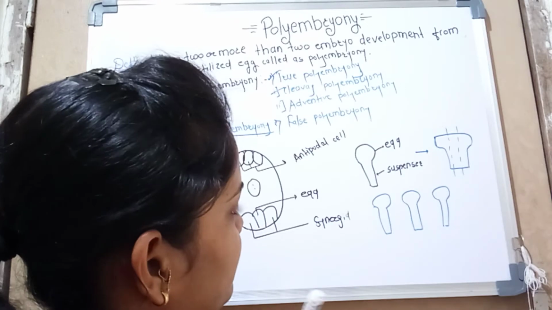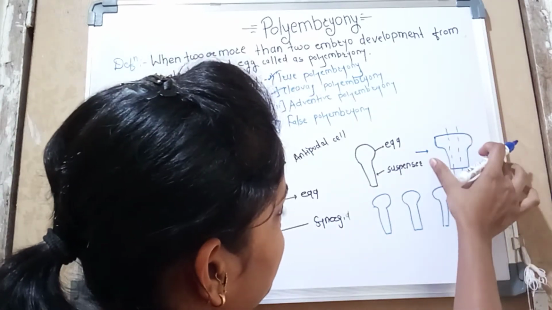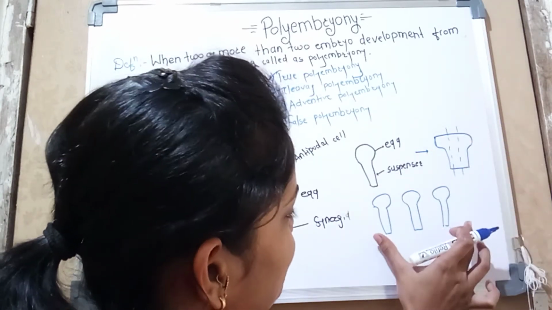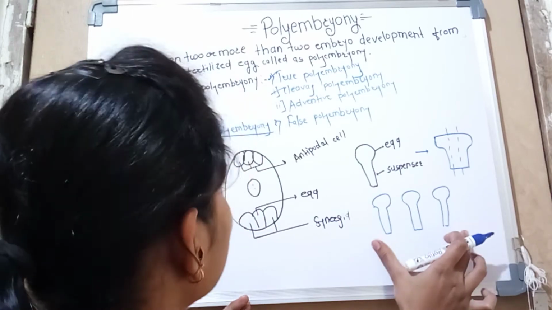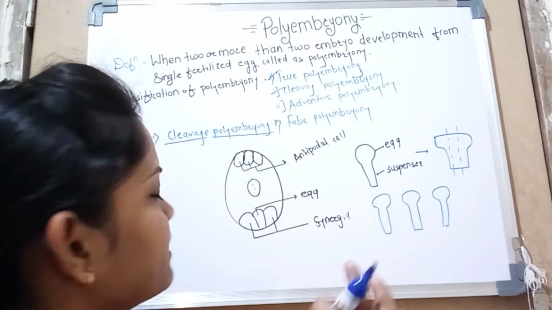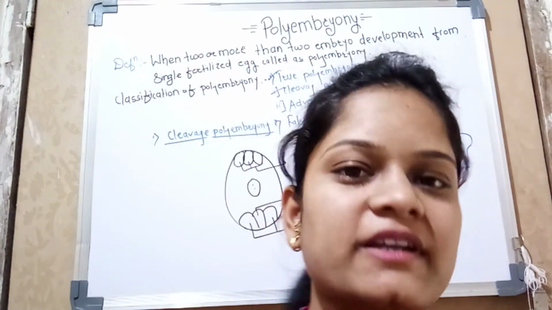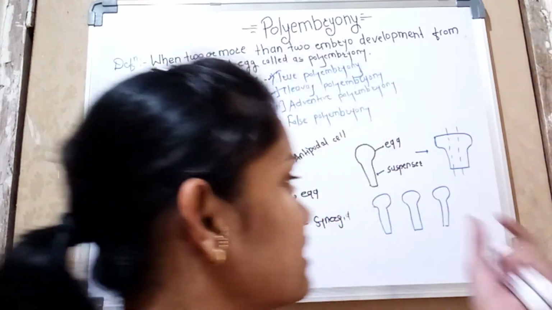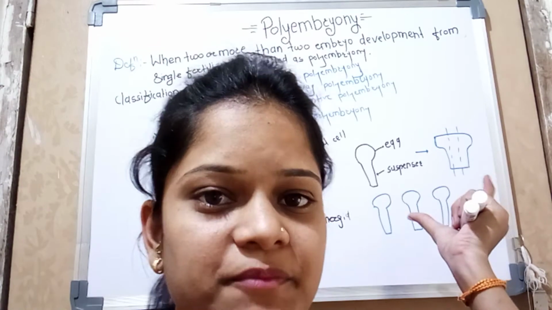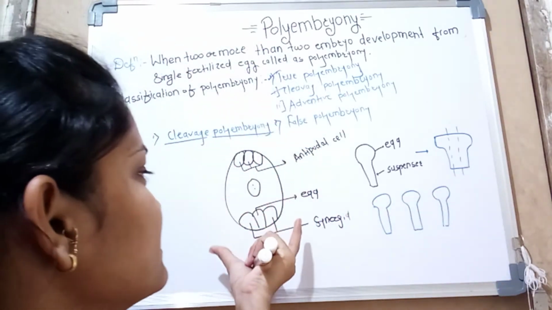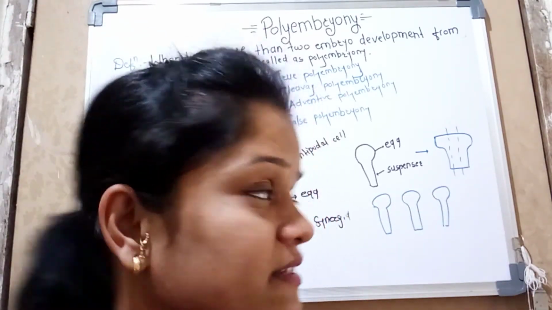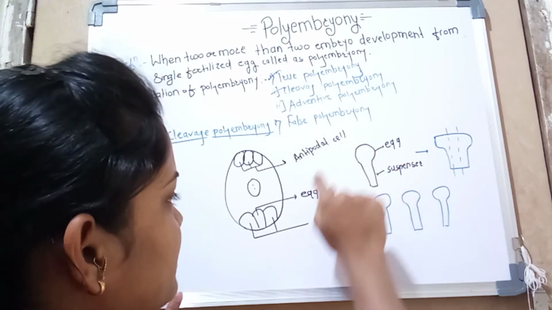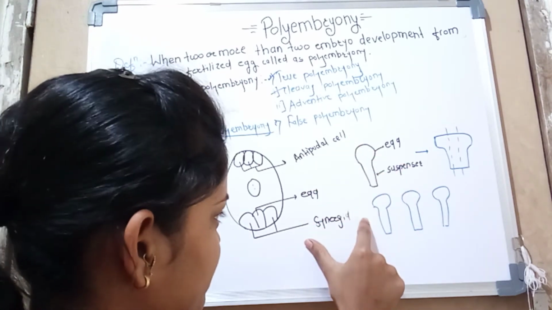But in cleavage polyembryony, this normal egg cell starts to cleave. See, this is a cleavage. Once they cleave there is formation of three embryos, and that is called cleavage polyembryony. So what is cleavage polyembryony? The formation of polyembryony from cleavage of the normal embryo, and also the cells of the embryo sac: antipodal cell, egg cell, synergid cell.